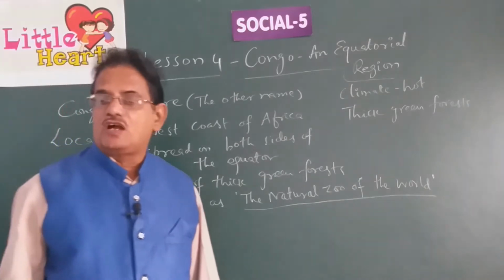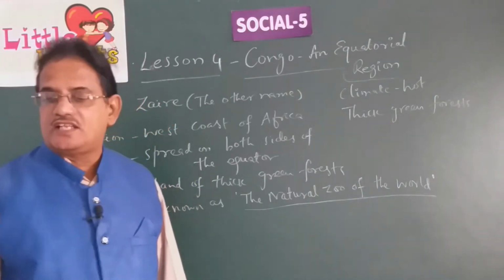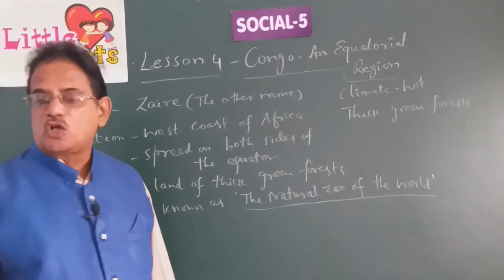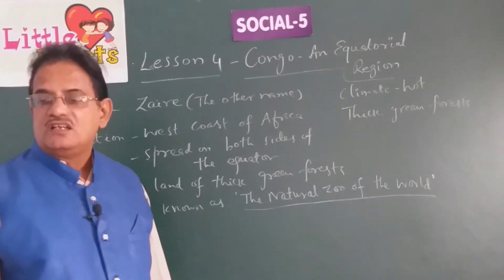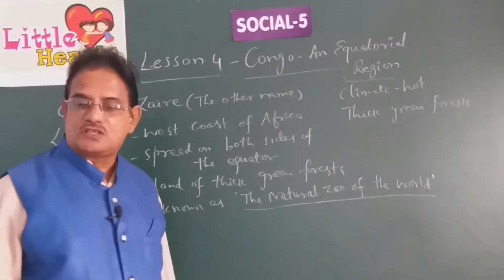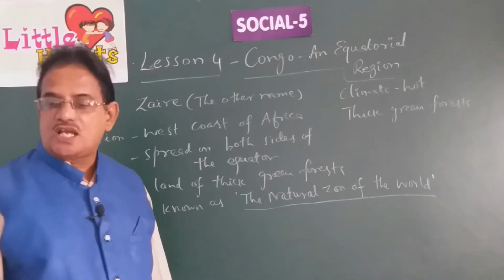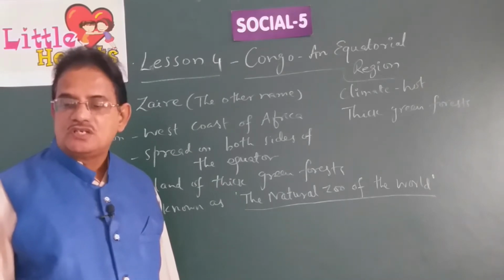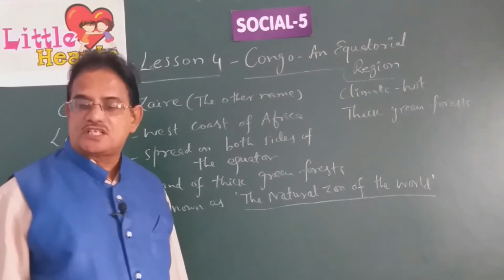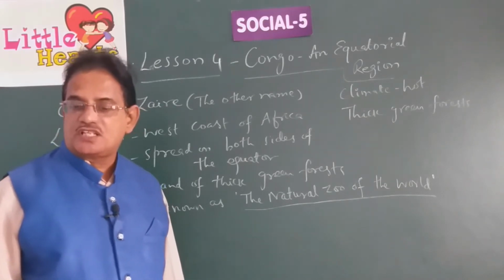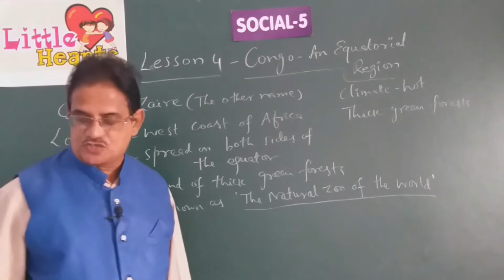The Republic of Congo or Zaire is located in the west coast of Africa, as I told you earlier. The country is spread over both sides of the equator. Hence, we can say that the Republic of Congo is in the equatorial region. Places near the equator generally have a hot and wet climate. Similar climate is experienced in the Amazon basin in South America and to some extent in the state of Kerala in our country.